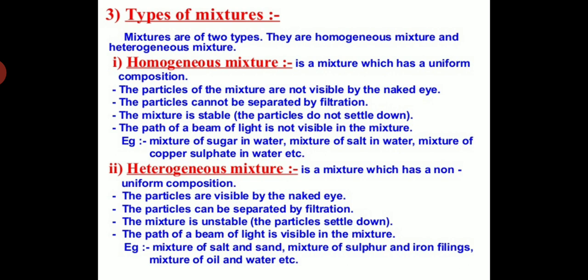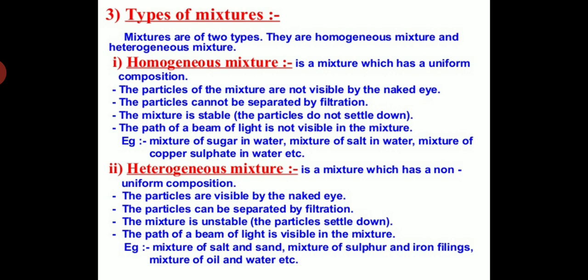And the beam of light is not visible in the mixture, and the mixture is also stable. Understand what I am saying? Air is a homogeneous mixture of nitrogen, oxygen and also carbon dioxide. So there is no visible boundary. Also, students, the path of a beam of light is not visible in the mixture. So I hope you understand homogeneous mixture.